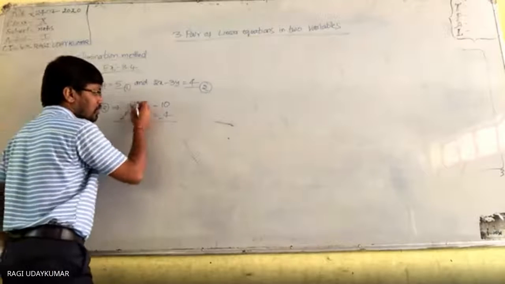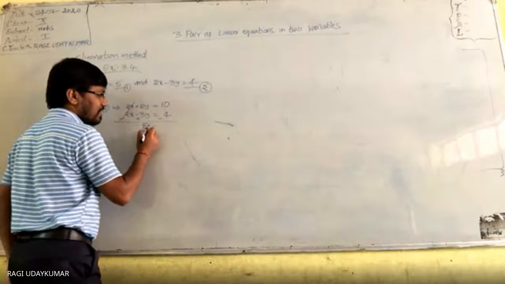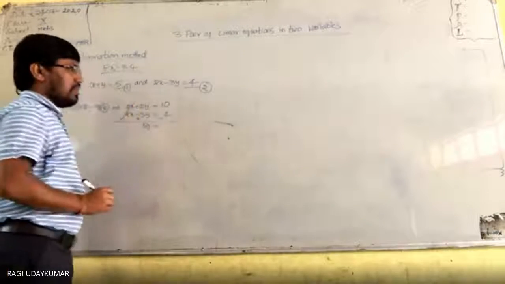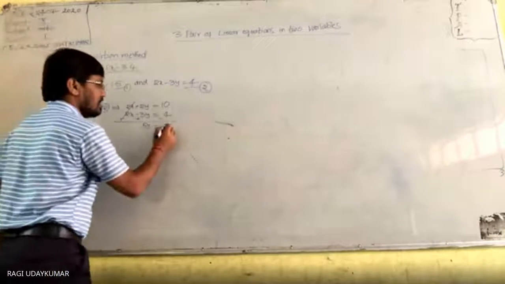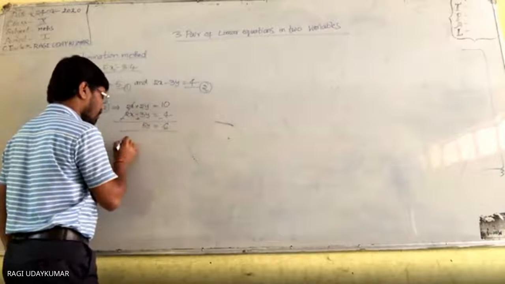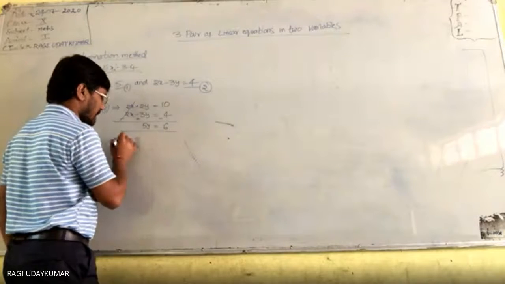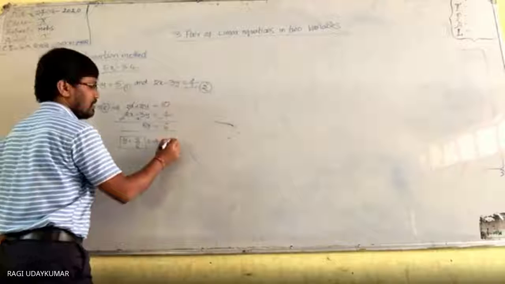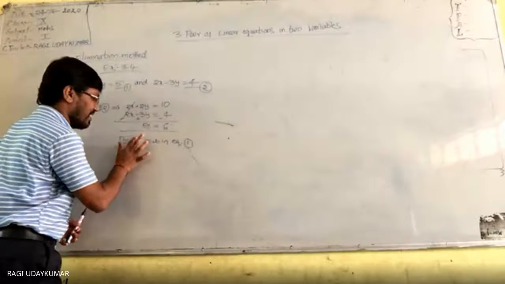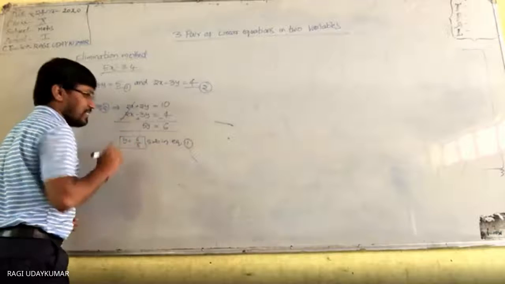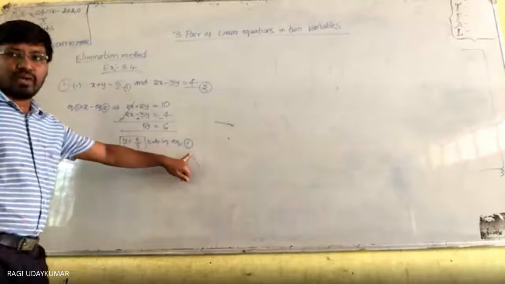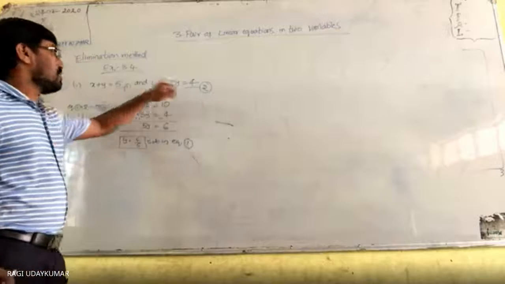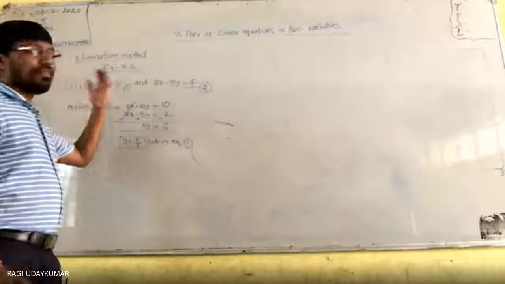And what do we get here? 2y plus 3y, 5y is equal to 10 minus 4, 6. Therefore, y is equal to 5 by 6. This you substitute in any one of the two equations. Sir, y equal to तो 6 by 5 होगा ना? Oh, sorry. 6 by 5. That substitute in equation number 1. Not only in 1, in 2 also you can substitute, to get the x value.